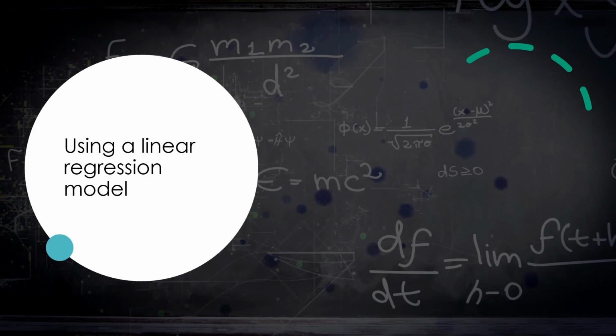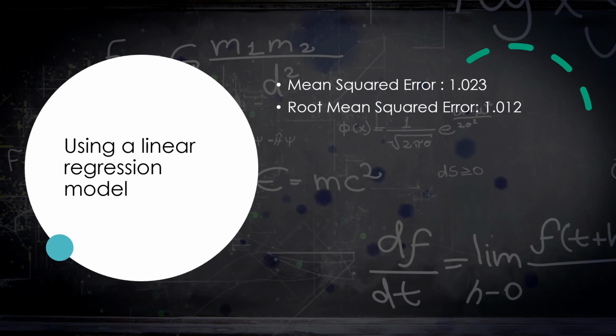The first approach was to use a linear regression model to predict the user rating, and following were the results of it. We got a mean squared error of 1.023, 1.012 root mean squared error, mean absolute error of 0.86, and R squared of 0.044.